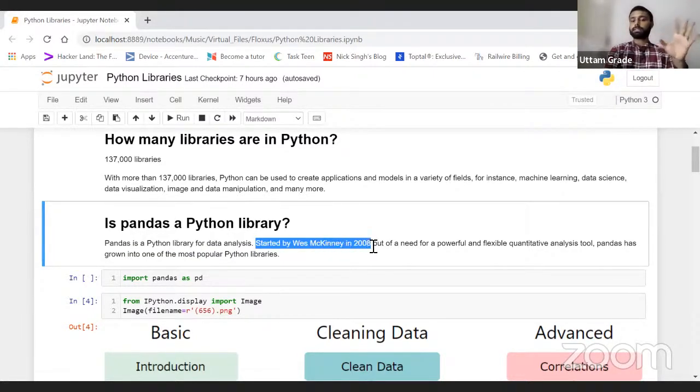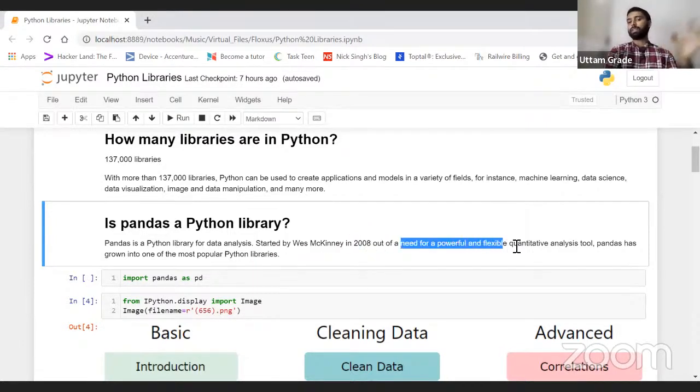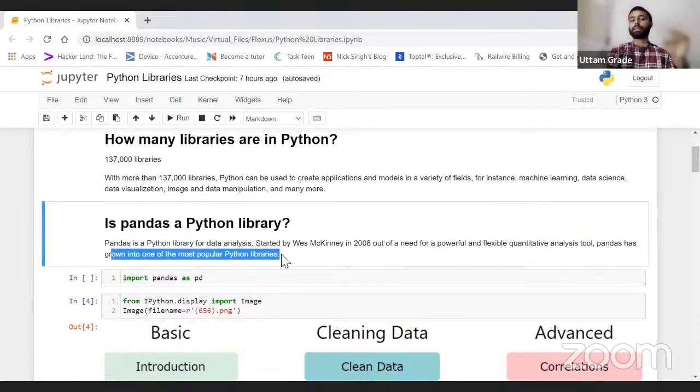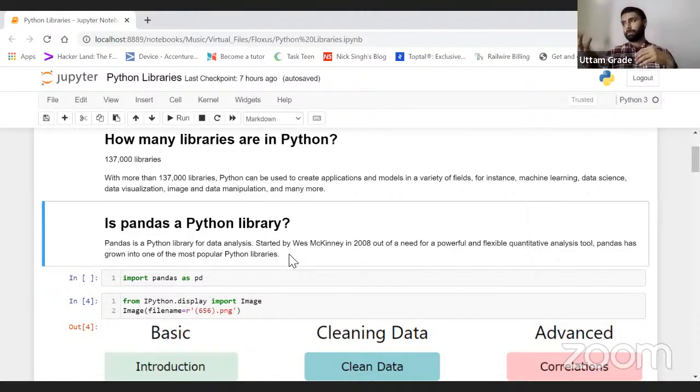Started by McKinney in 2008, out of need for a powerful and flexible quantitative analysis tool, Pandas has grown into one of the most popular Python libraries. Yes, the most popular Python libraries are basically Pandas, NumPy. Yes, read the data directory and many more stuff. So yes, Pandas is a library which is widely used for data analysis purposes, right?